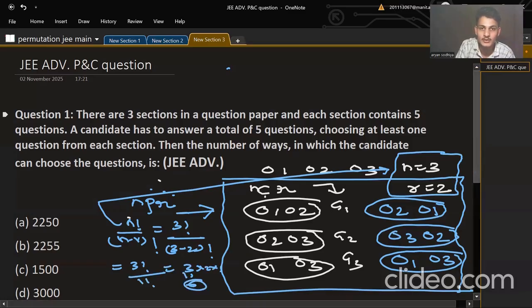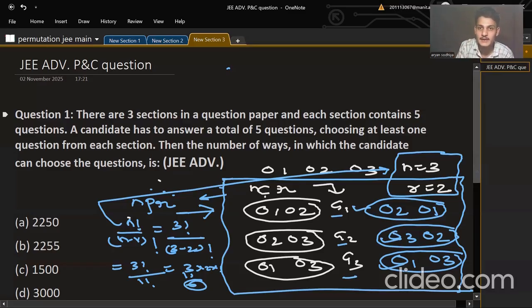As I previously told, this blue box counts to NPR. Let's count: 1, 2, 3, 4, 5, and 6. So the answer is matching. In NPR, where order matters, 6 arrangements are possible.